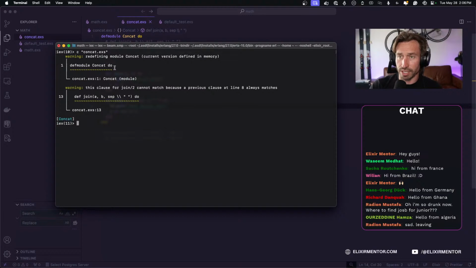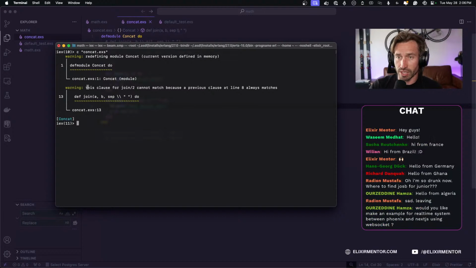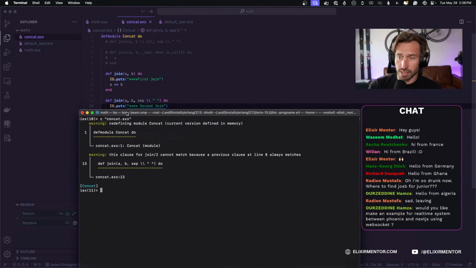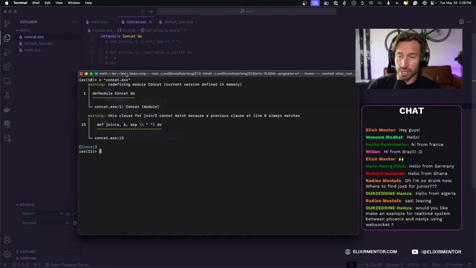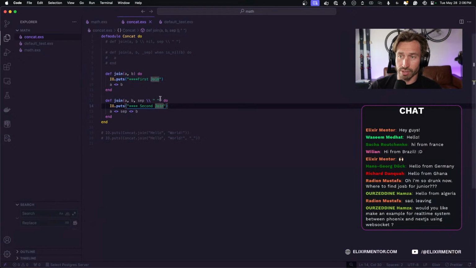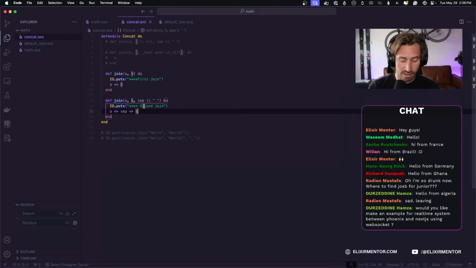Okay, so we get our warnings, redefining. This clause for join/2 cannot be matched because a previous clause at line 8 will always match. So let's see, line 8. Okay, so since we have the default value, it's assuming that we're not passing in the separator. But if we only pass in A and B, it's going to match in the order that it goes. So the compiler tells us this function's never going to be called. So we'll never have a space in our output.